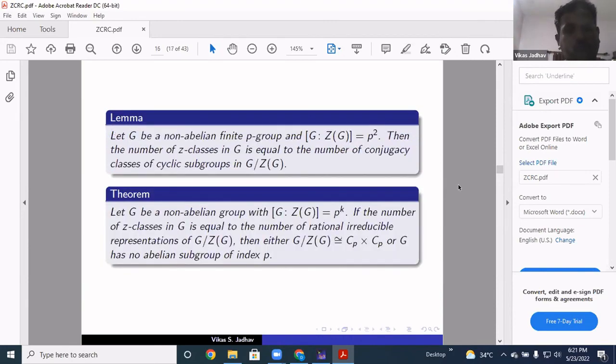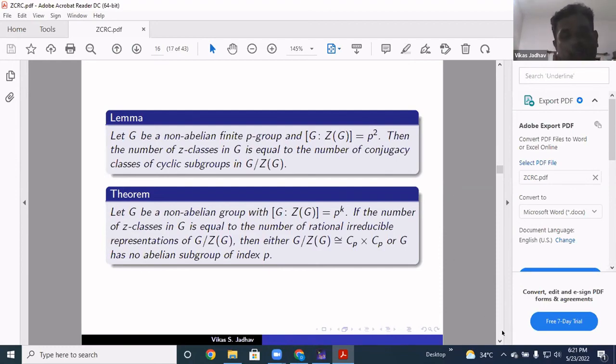So, these are necessary conditions. These are results related to this upper bound. If G is a finite p-group and the center of G has index p squared, then the number of Z-classes in G is equal to the number of conjugacy classes of cyclic subgroups in G mod Z(G). That means the number of Z-classes is the same as the number of rational conjugacy classes of G mod Z(G), whenever the index of the center is p squared.